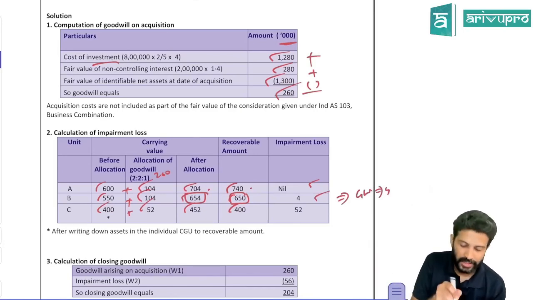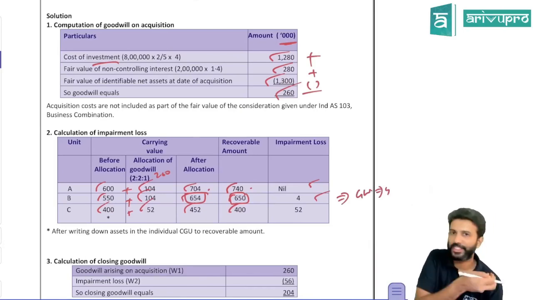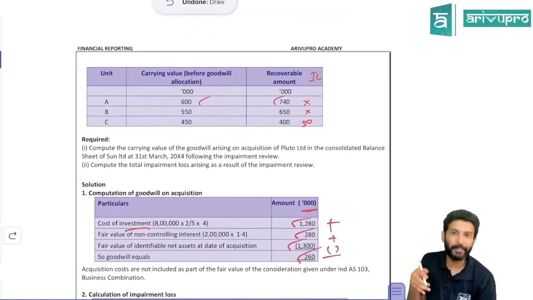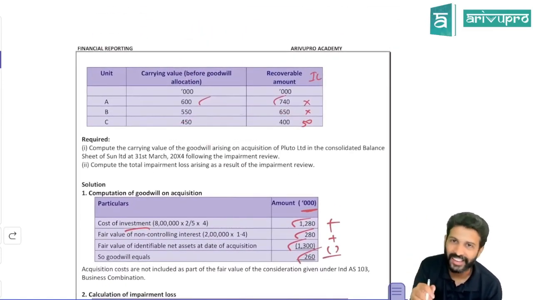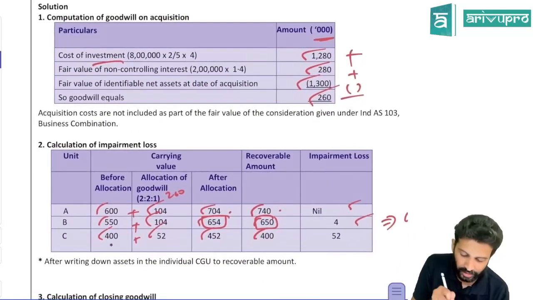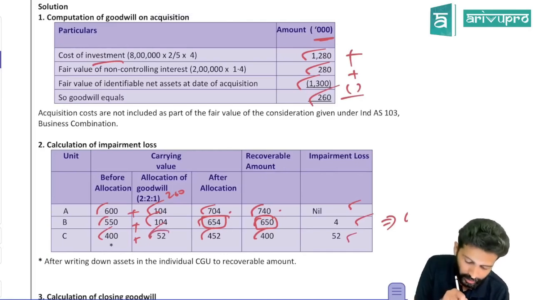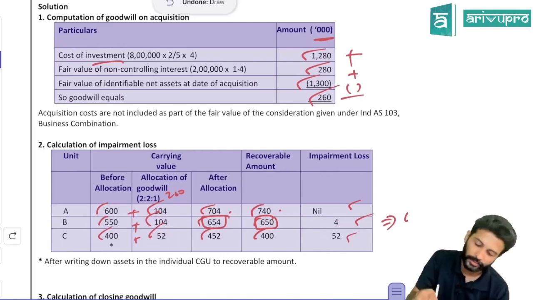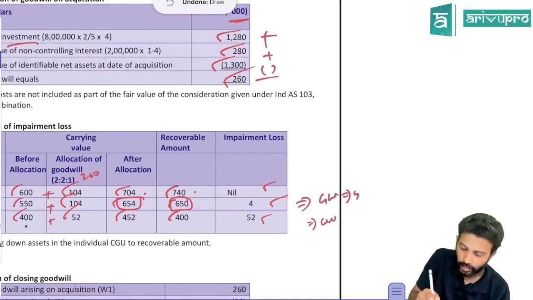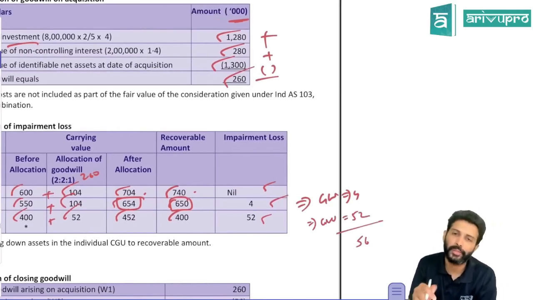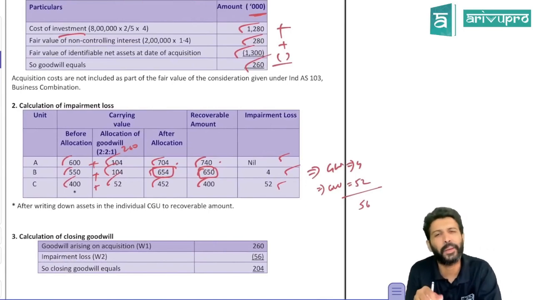Okay, next. For C, other assets have already been written off. You just check the other assets' carrying amount, already written off. Now if you get further impairment loss, obviously that will be related only to goodwill. So check. Carrying amount is 452, recoverable amount is only 400. So there is an impairment loss of 52. How much goodwill did you allocate? 52. How much is the impairment loss? 52. That means the entire 52 will be allocated to goodwill itself. So the total impairment loss you allocated to goodwill is what? 56. So they are asking the revised carrying amount of goodwill.